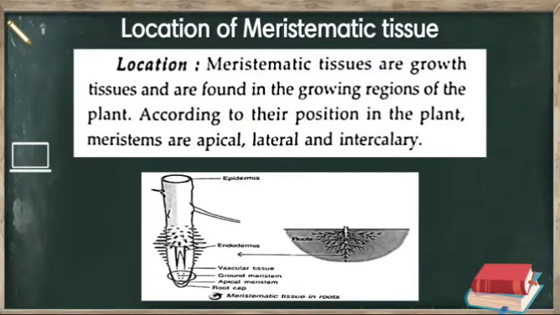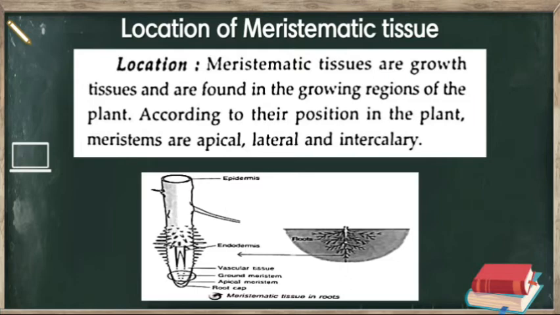Talking about the location of meristematic tissue, the meristematic tissue or growth tissue. As we know that the meristematic tissue or growth tissue continuously divides and forms new cells and helps in increase of length and girth of the plant, so they are found in the growing regions of the plant. According to their position in the plant, meristematic tissue is divided into three types: apical meristem, lateral meristem, and intercalary meristem.